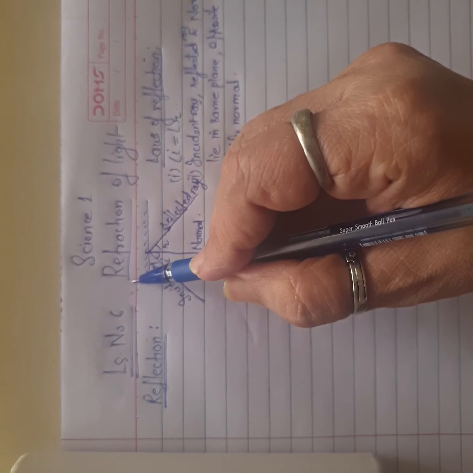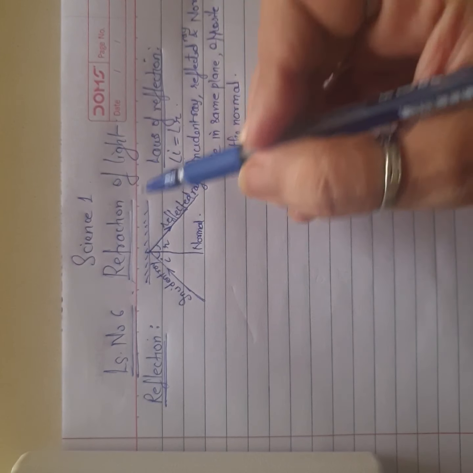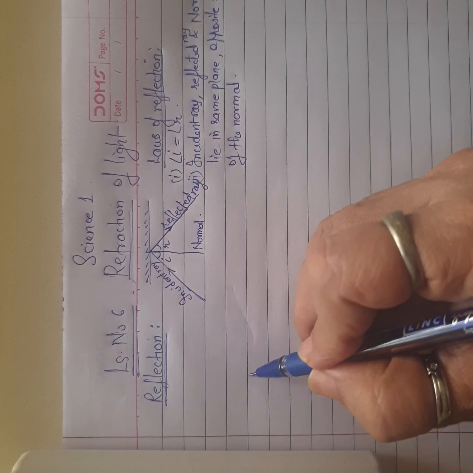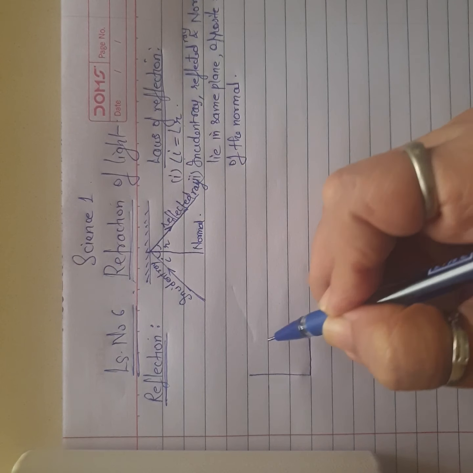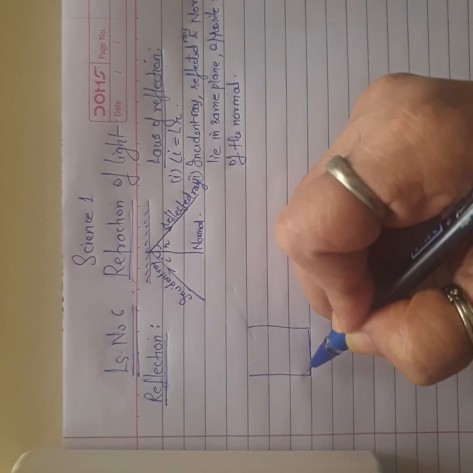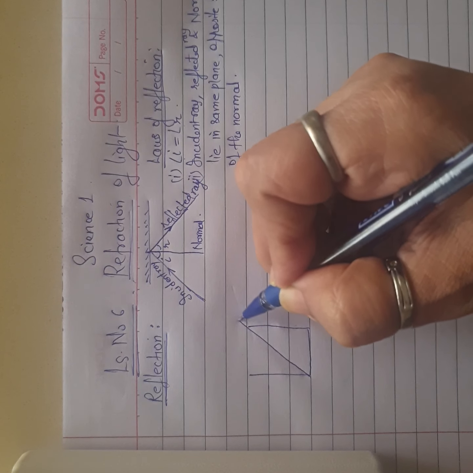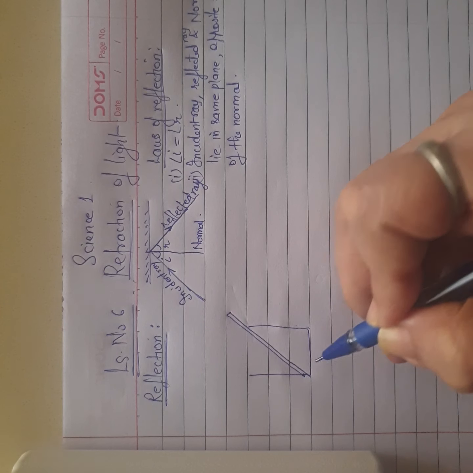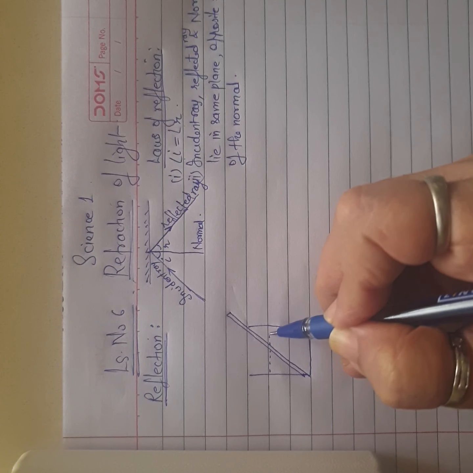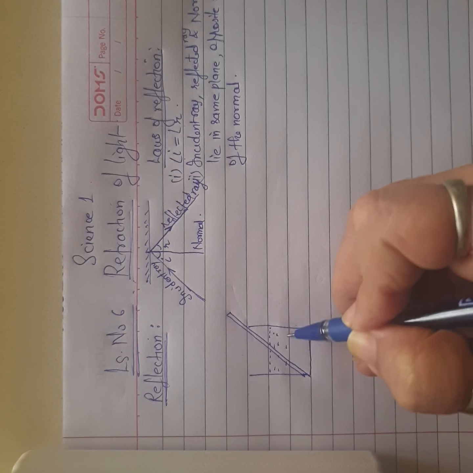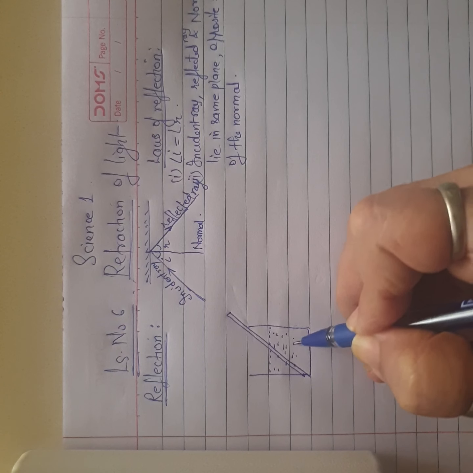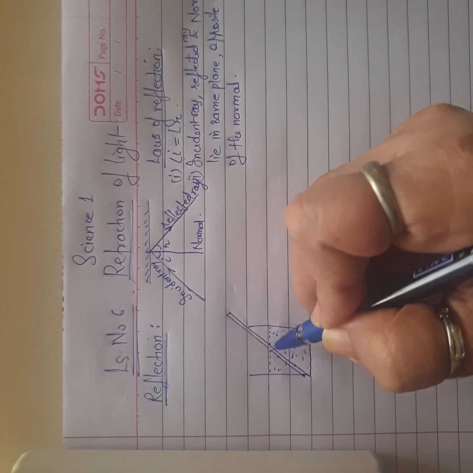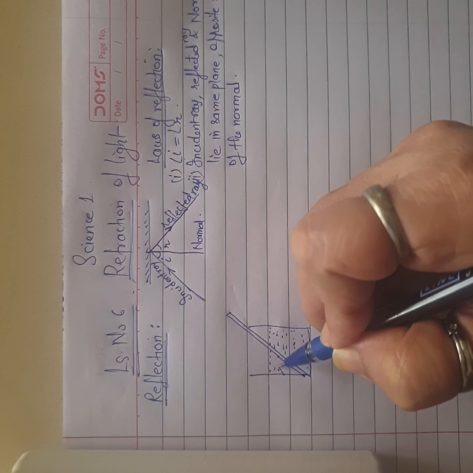Now, when I come back to this word, refraction, to understand it, first you need to understand some experiments. If you have taken a glass beaker, in this glass beaker you keep a pencil in a tilting position. Now what you're going to do is, when you add water to this glass, how do you see the pencil? It's transparent. You are going to perform this experiment at home and you will see that the pencil looks like this.